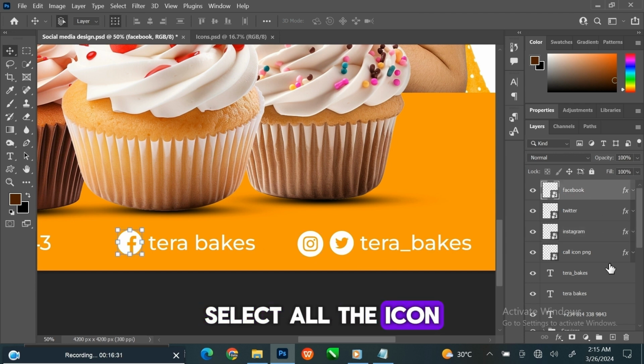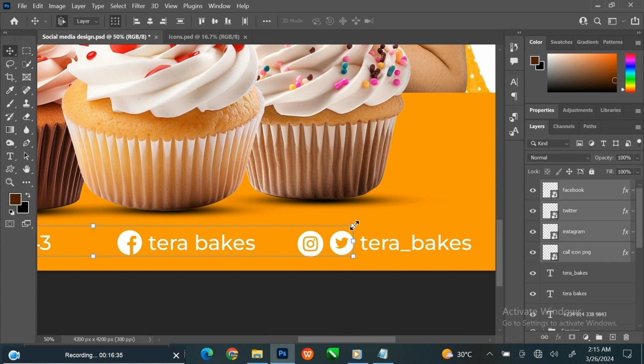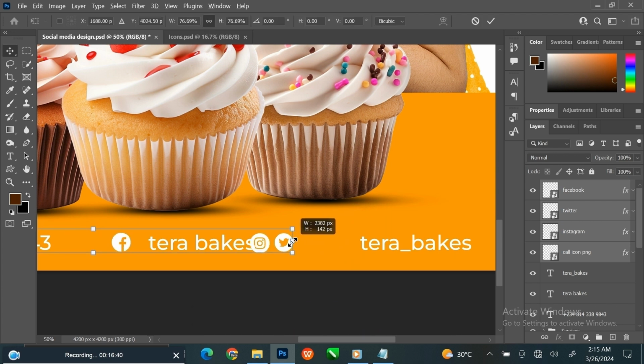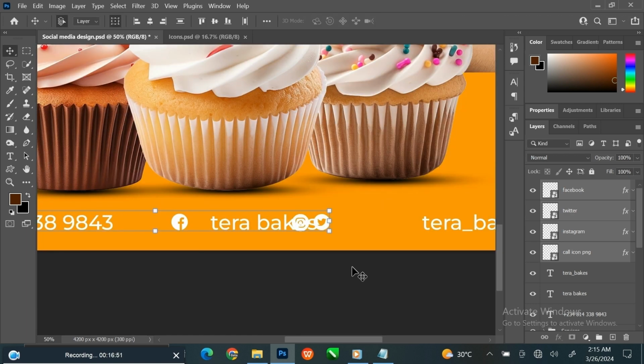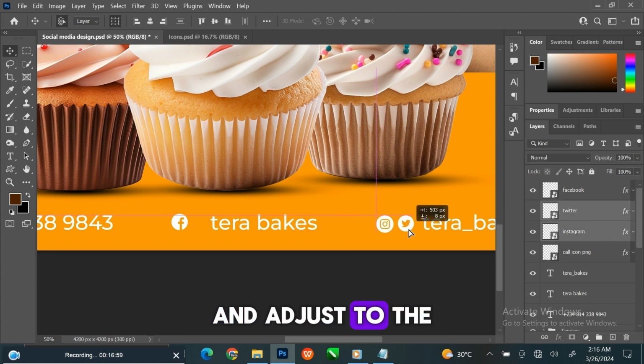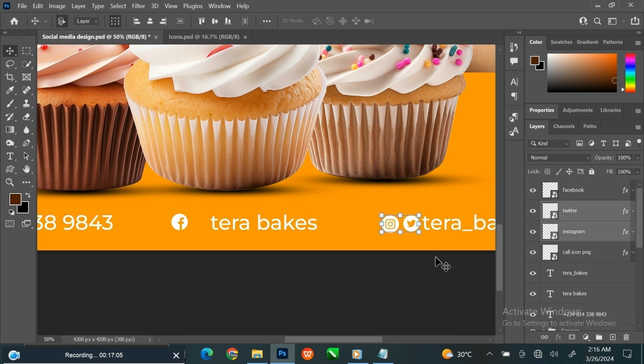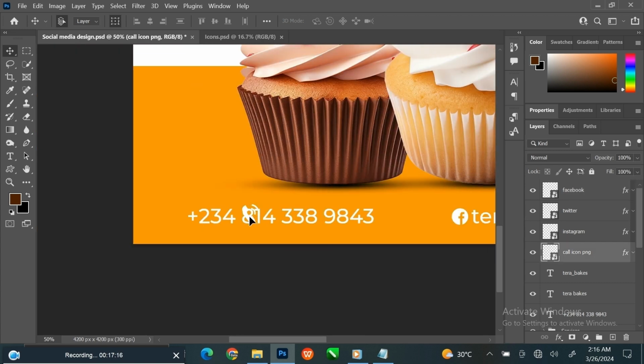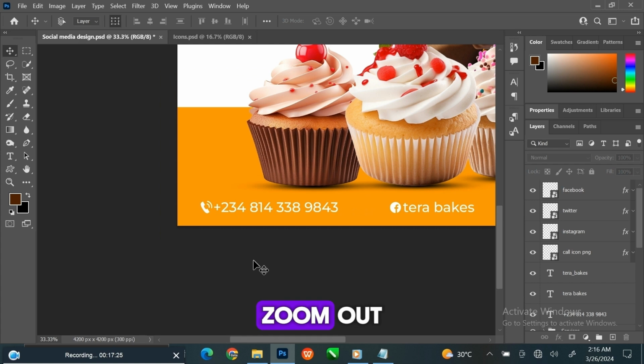Select all the icon layers by holding the Shift key, then adjust the size. Reduce the size again. Select the icon layers and adjust to the right positions. Zoom out.